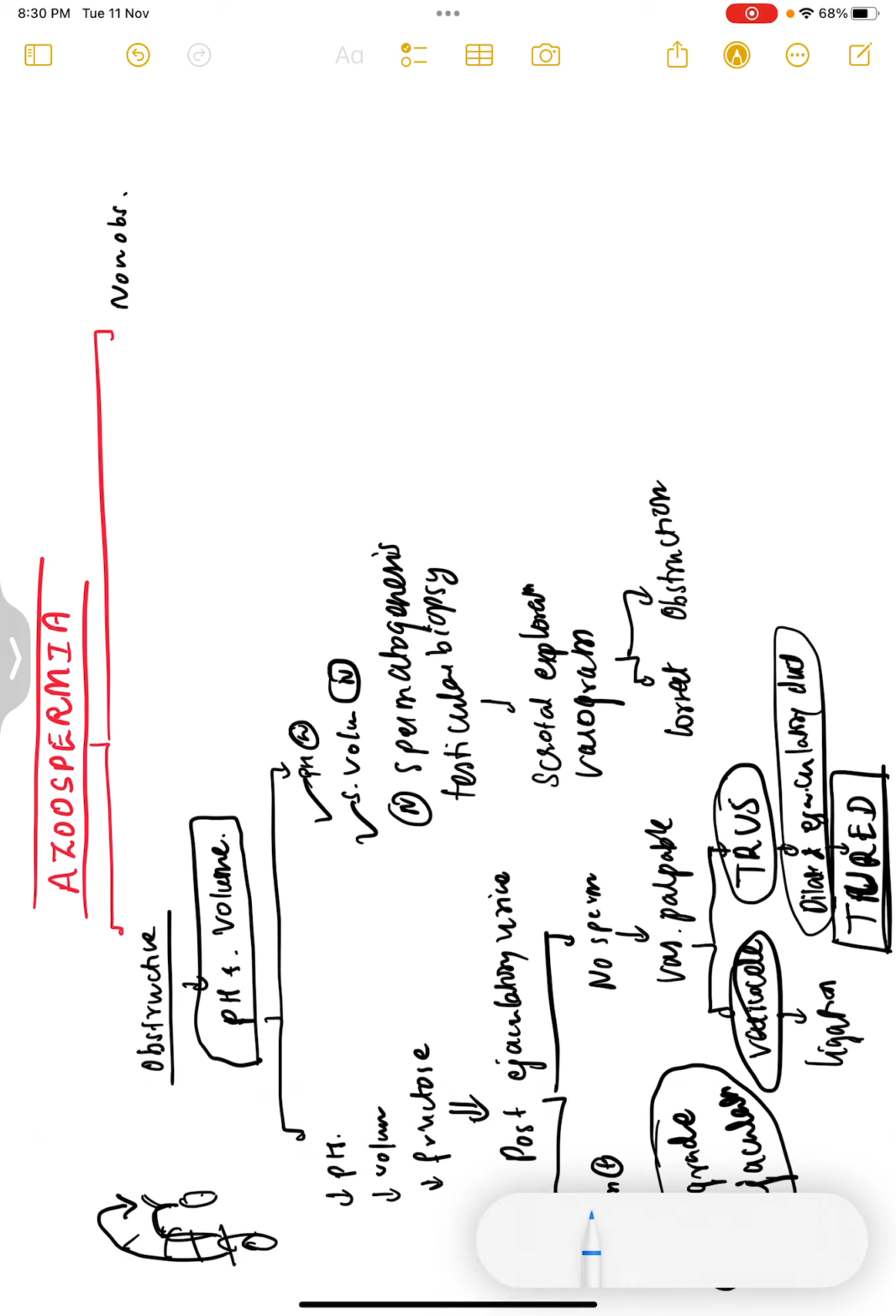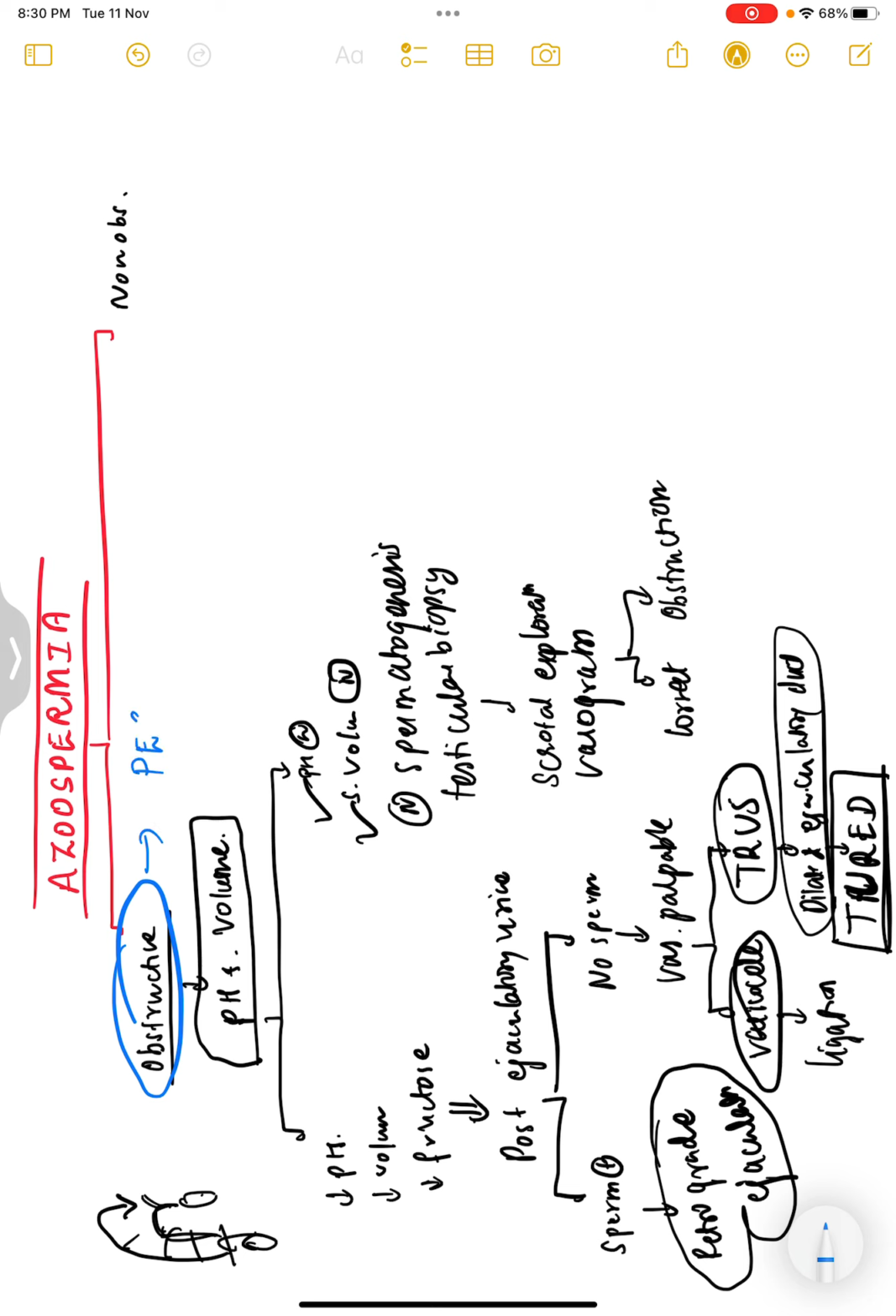So if it is obstructive azoospermia, the best method is you can do percutaneous epididymal sperm aspiration or microsurgical epididymal sperm aspiration. So when there is obstruction, what you do is aspiration. Here it is a 61% sperm retrieval rate. Here it is a 93% sperm retrieval rate. Okay, so this is with respect to obstructive azoospermia.